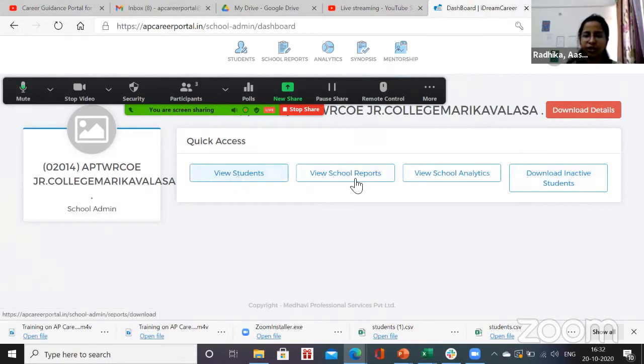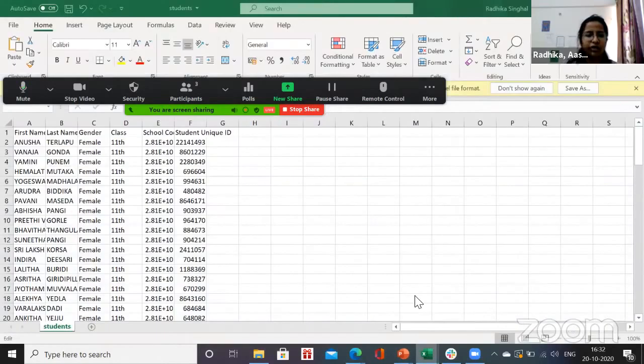Please ignore these reports meanwhile. These are not very important now. Only this Download Inactive Students is important. When you click on this, an Excel sheet will be downloaded, which will look like this.